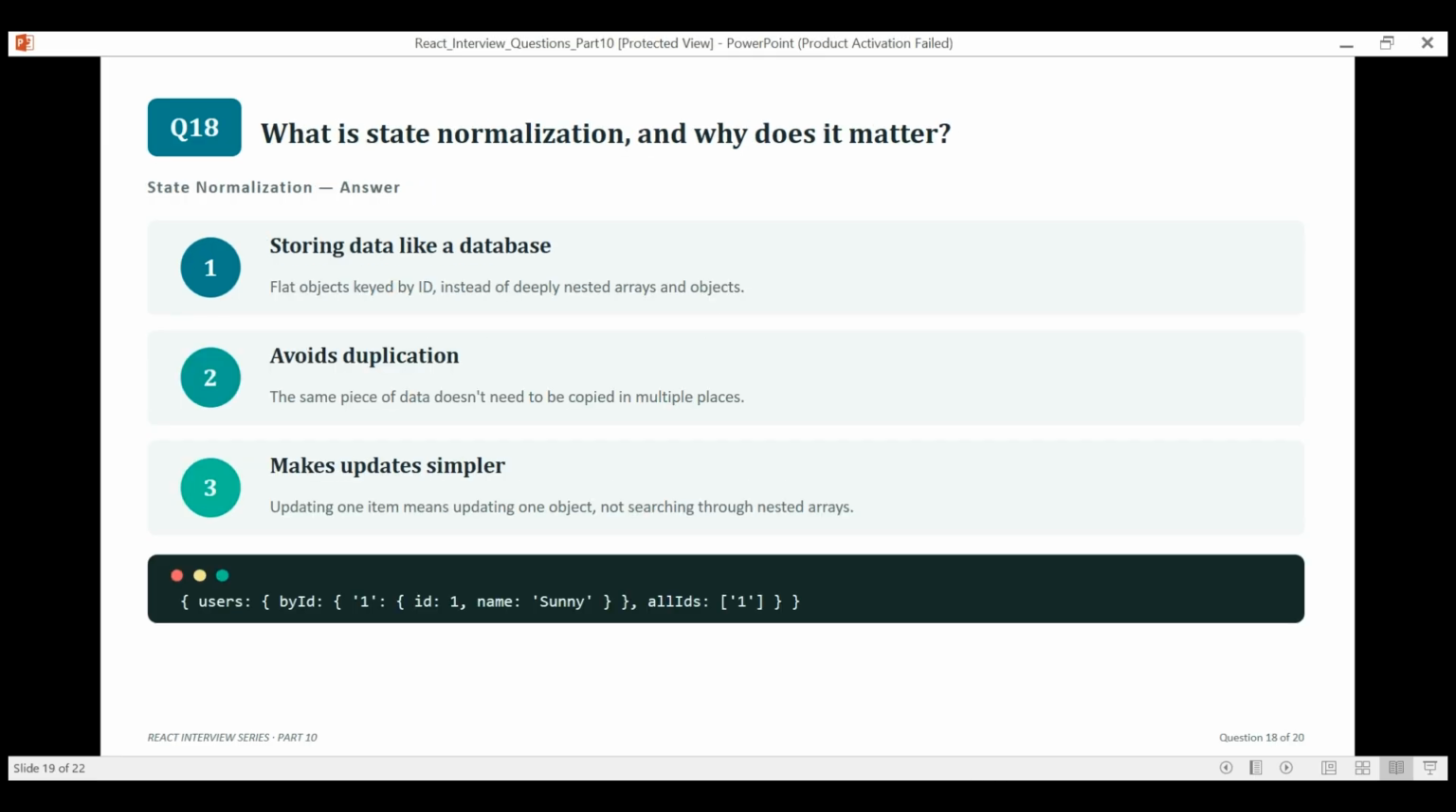So, what is state normalization and why does it matter? Normalizing state means storing it flat like a small database, keyed by ID instead of deeply nested. It avoids duplicating the same data in multiple places and makes updates simpler, since you are updating one object directly instead of searching through a nested structure.